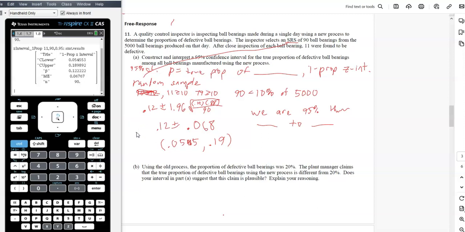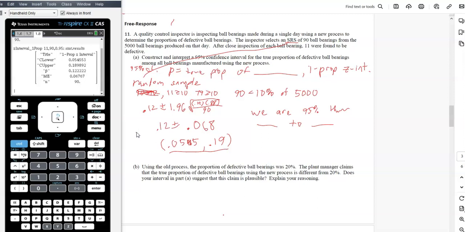The plant manager claims the true proportion of defective ball bearings using the new process is different than 20%. Does the interval suggest that this claim is plausible? So 20%, is that plausible or not? Is that in the range of plausible values? So 5% to 19%, 20% is not in that range. So we think this new process is effective. We think that we do have evidence to say that 20% is not in the plausible values.